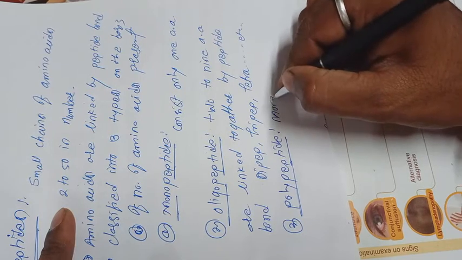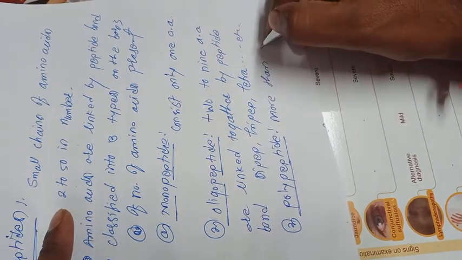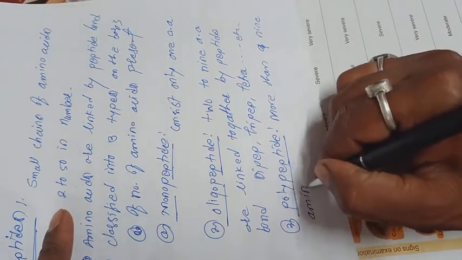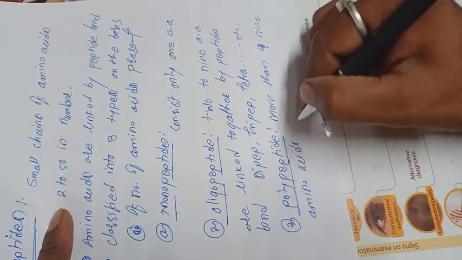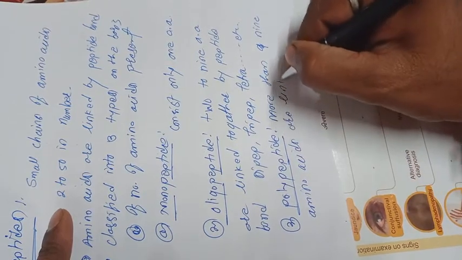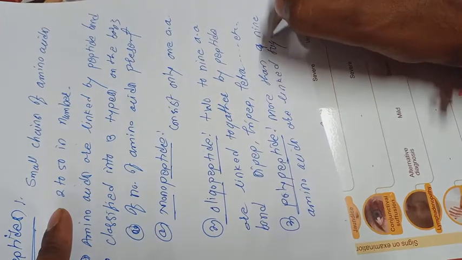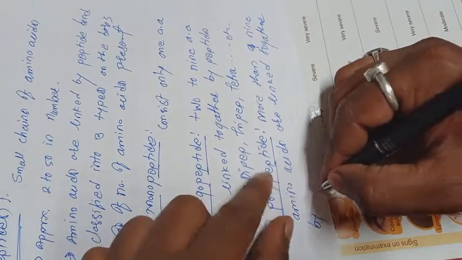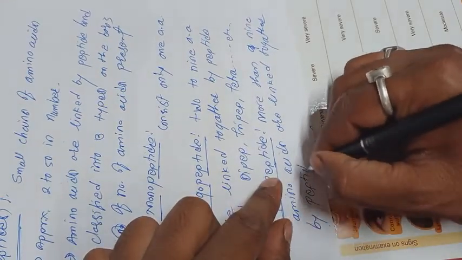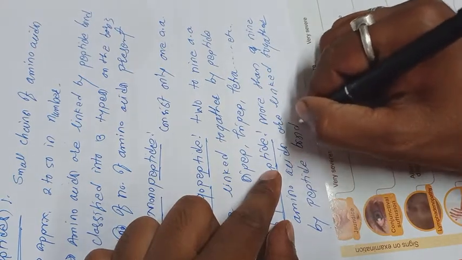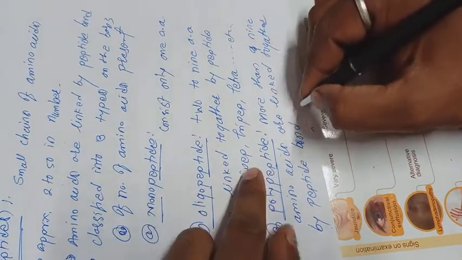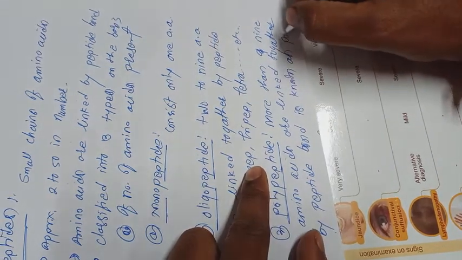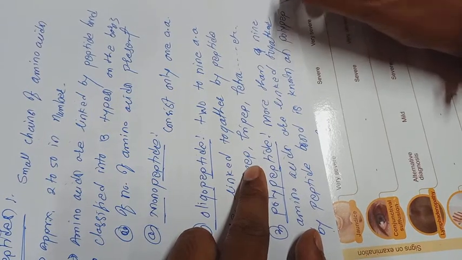More than 9 amino acids linked together by peptide bonds is known as a polypeptide.